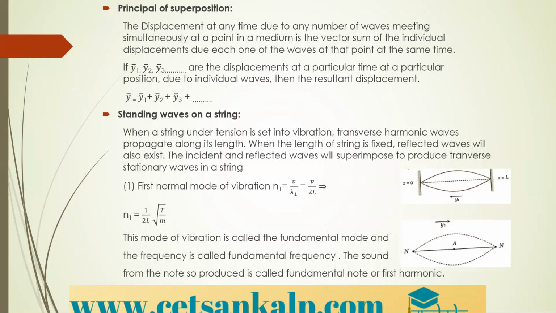So standing waves. Just now we saw progressive waves. What are standing waves? When a string is under tension, as you can see in the picture, the string is attached between two rigid supports and set into vibration. When the string is set into vibration, it transfers harmonic waves which propagate along its length. When the length of the string is fixed, reflected waves will also exist. The incident and the reflected waves will superimpose to produce transverse stationary waves in a string.